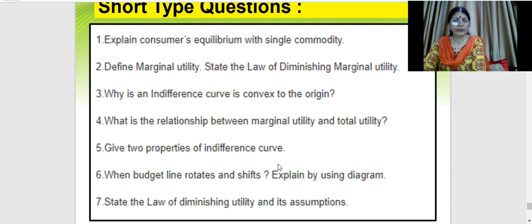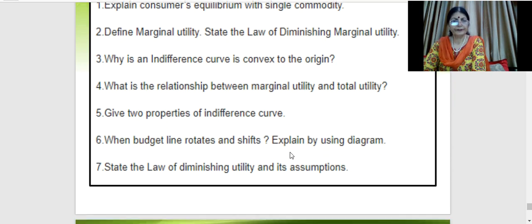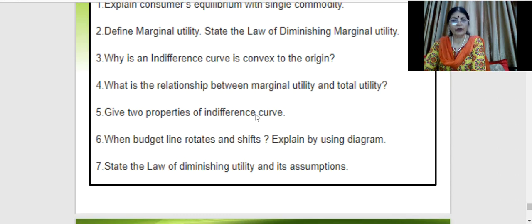Then give two properties of indifference curves. They are convex to the origin and they are downward sloping, and any point on a particular indifference curve gives you equal satisfaction.